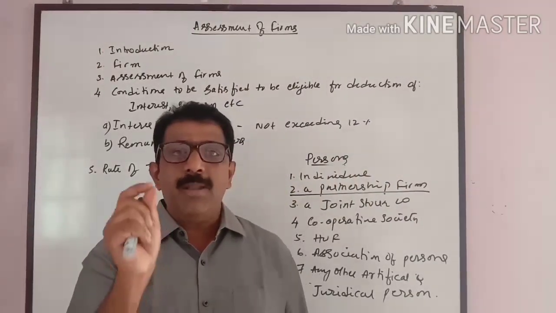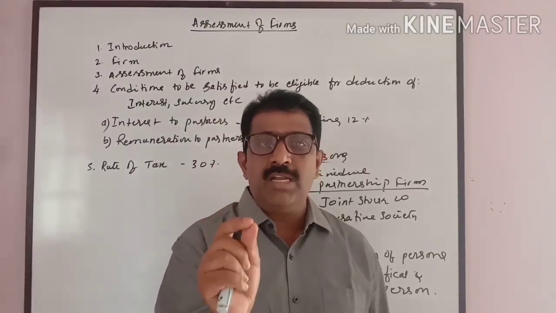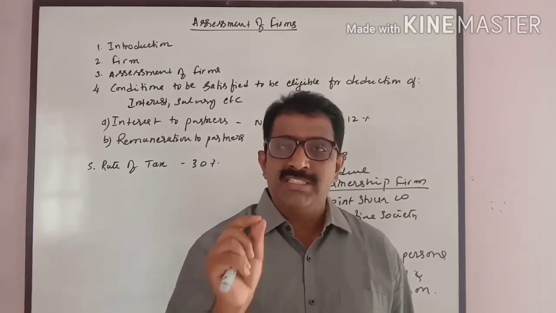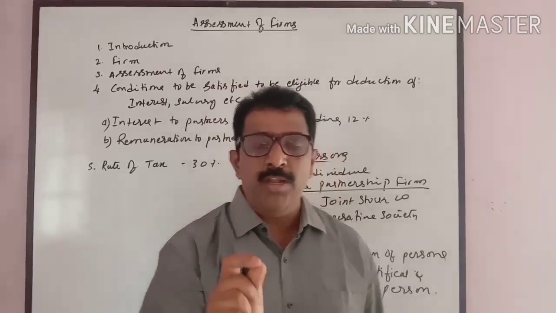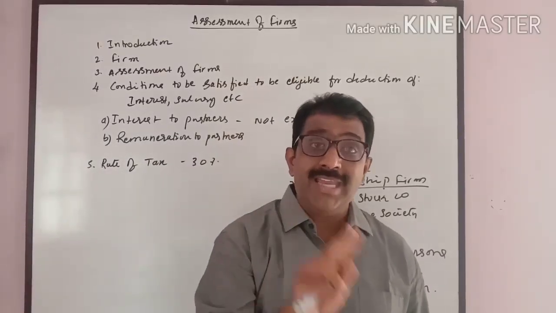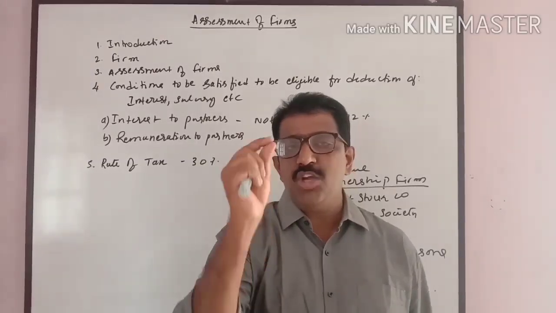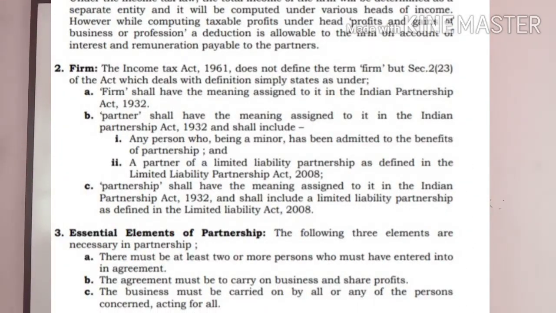But in the Indian Partnership Act of 1932, a definition is given very clearly with regards to partnership firm. It says it is a relationship between two or more persons who agree to share the profits of the business carried on by all or any of them acting for all. The most essential part here, to form a partnership business, there must be a minimum of 2 members, and they should enter into an agreement of sharing the profits of the business, carried on by all.